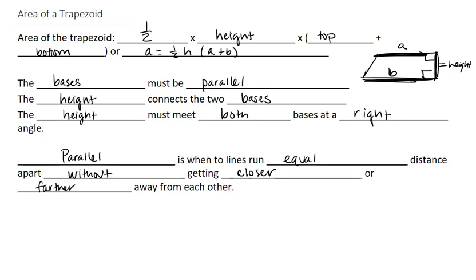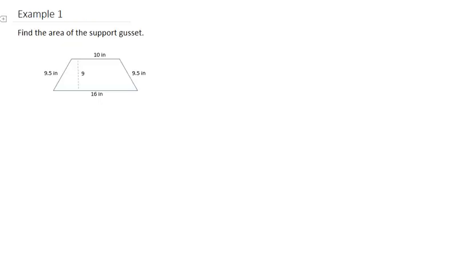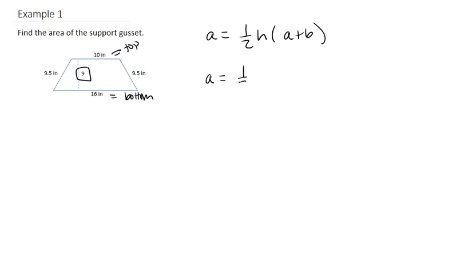Now let's do an example. Example 1. Here we have our trapezoid. So we have a height of 9. We can make this the top and this will be our bottom. So let's go ahead and fill in our formula. So we have area is equal to 1/2 times the height, which is 9. Now we have A plus B. So A can be 10, and then B can be 16. That can be on the bottom.